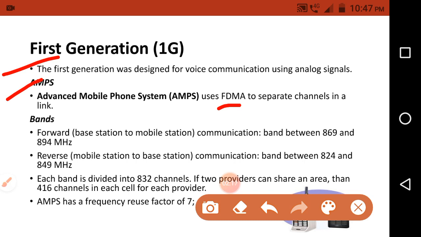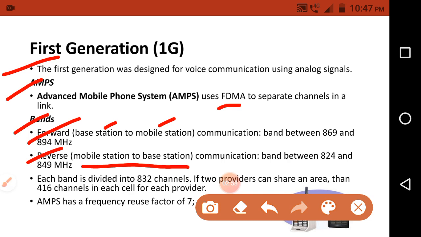Next we will discuss the bands. Here there are two types of communication channels. The first one is the forward communication channel, the second one is the reverse communication channel. Forward communication is from base station to mobile station, and reverse communication is from mobile station to base station.